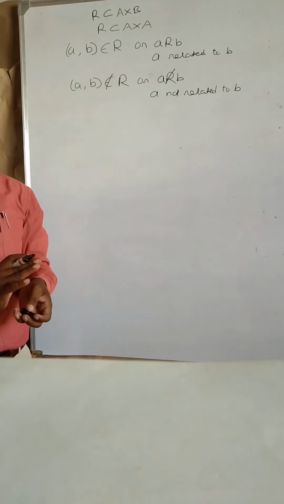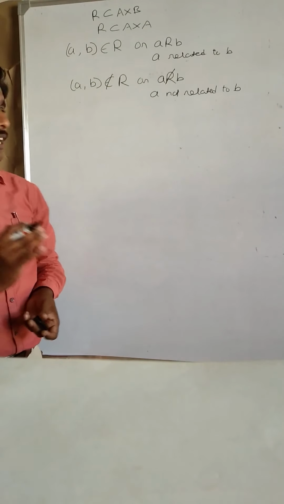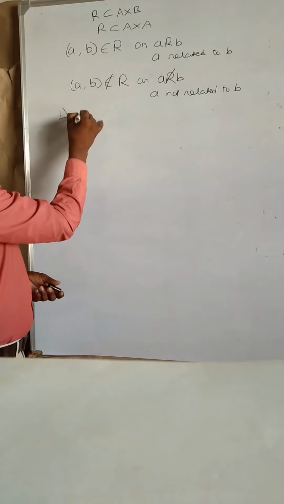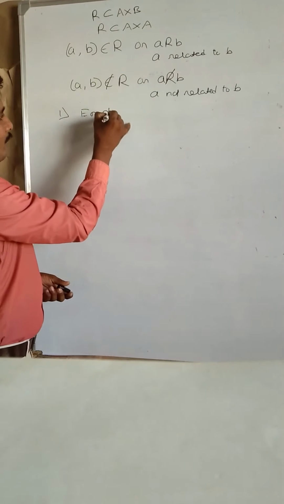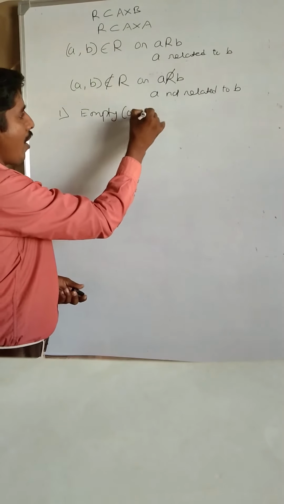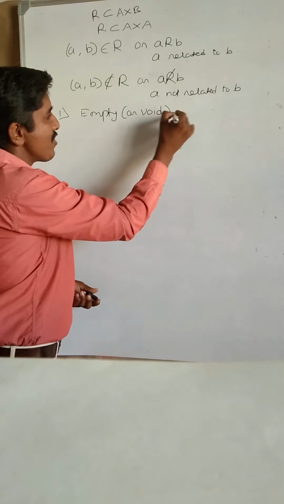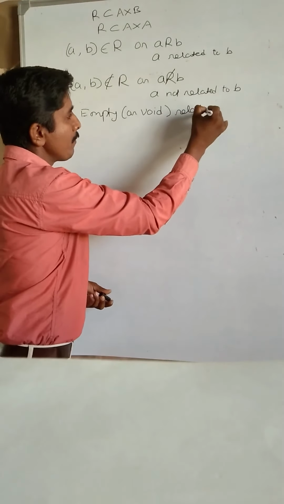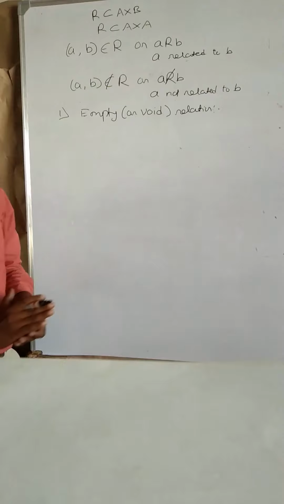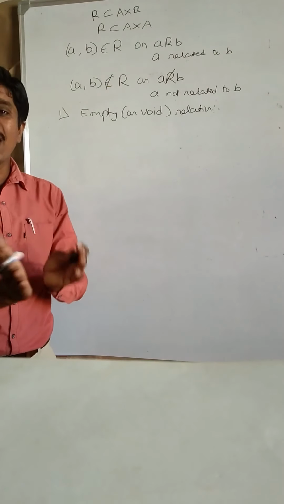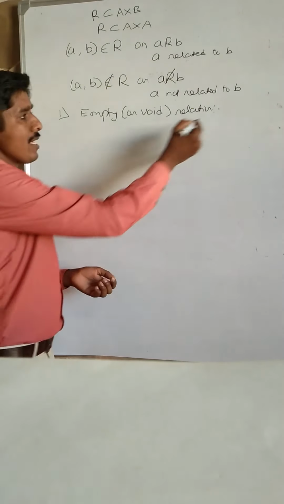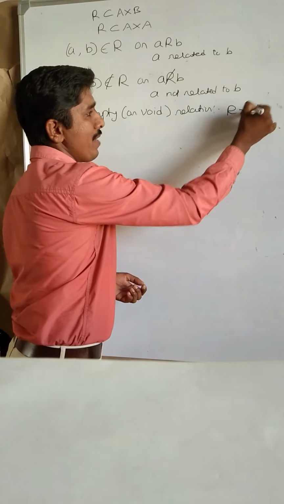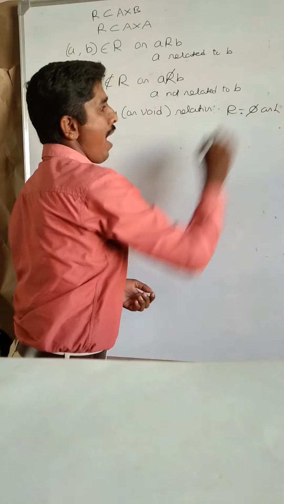Next, types of relation: empty relation and universal relation. First, the empty relation, also called the void relation. In the empty relation, there is no relation between any elements of the set. We write R equal to empty set, the void relation.